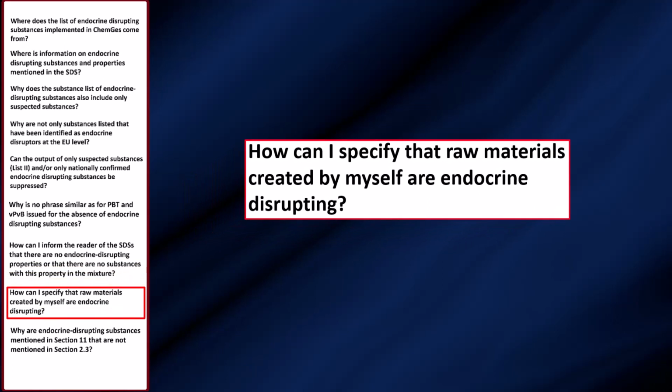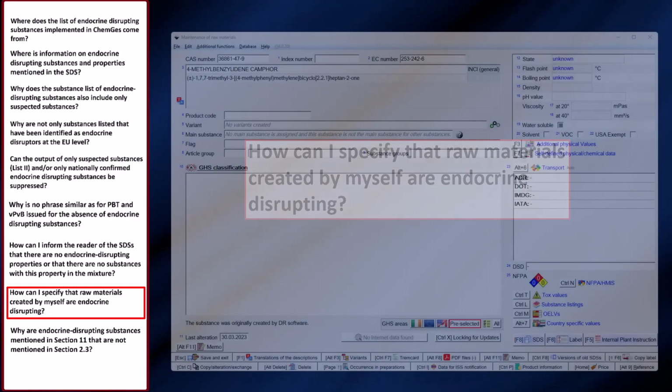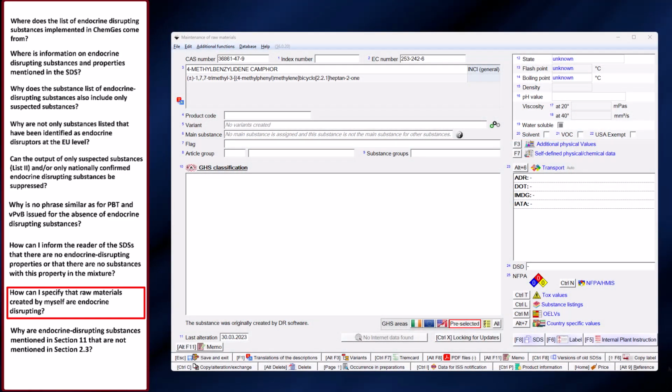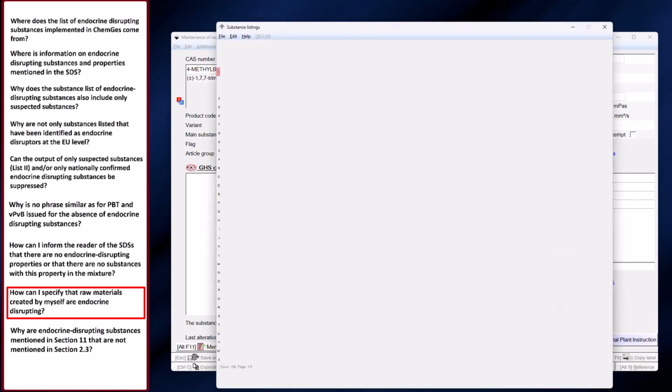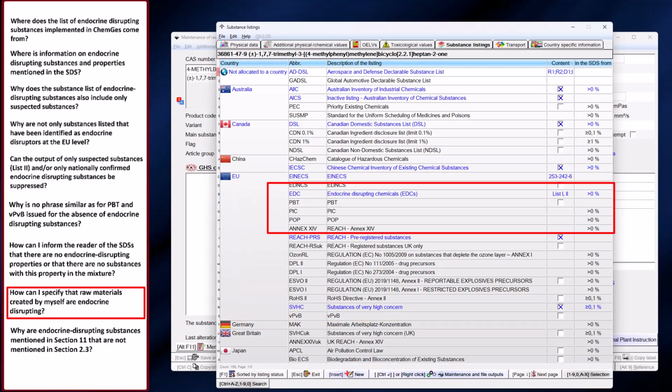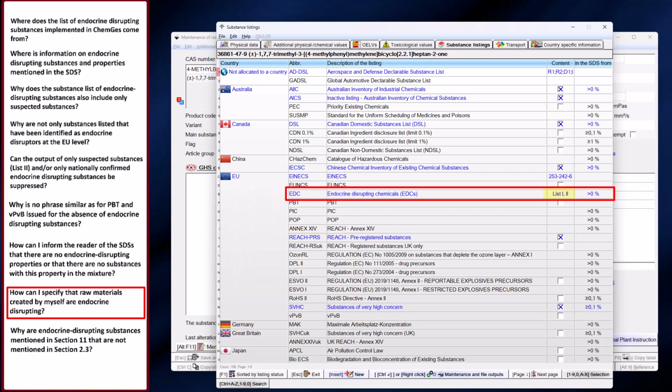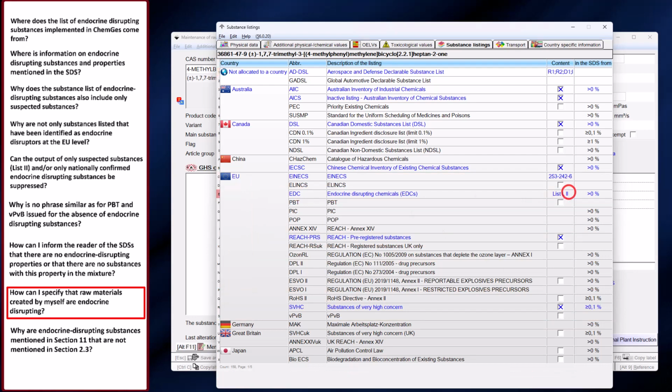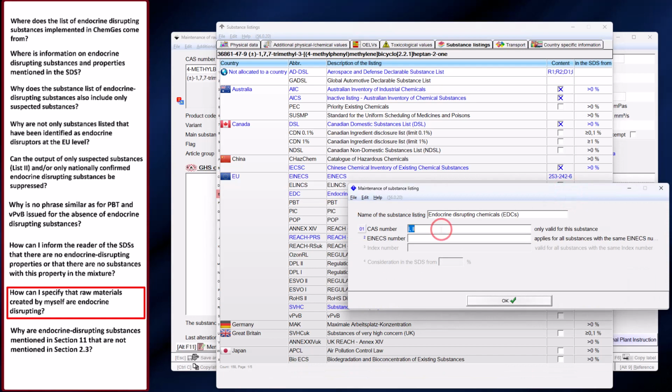Especially for raw materials that have been created by yourself, it may in some cases be necessary to indicate that the substance is endocrine disrupting, or to remove this information. To do this, go into the raw material in question. Then click on Ctrl-L, Substance Listings. Within the values for the European Union, enter in the line EDC endocrine disrupting chemicals to which list this substance belongs. Please note that you do not have to enter the word list, but only the list numbers in Roman numerals, for example 1, 2 or 3, whereby double entries are also possible. No validation is performed, so you can also enter any other values, which will then be listed in the SDS as entered.